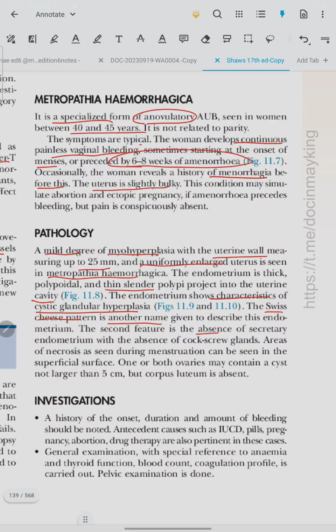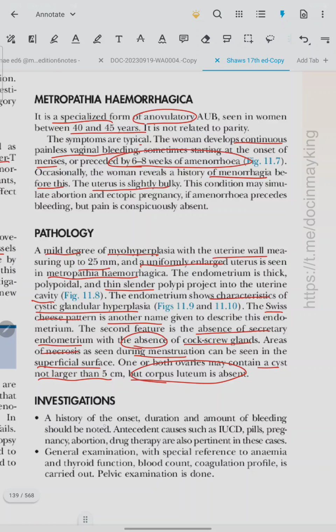Second feature is the absence of secretory endometrium with the absence of corkscrew glands. Areas of necrosis are seen during menstruation, can be seen in the superficial surface. One or both ovaries may contain a cyst not larger than 5 cm, but corpus luteum is absent.